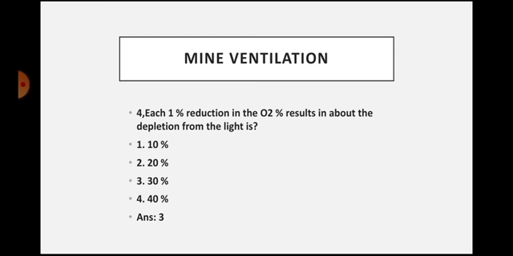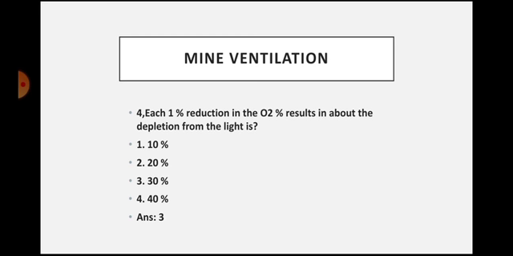We have already discussed why the oxygen percentage is reduced in the mine. Each 1% reduction in oxygen results in about 30% depletion of the light. If oxygen is reduced by 1% in the mine, then automatically in all the flame safety lamps used there, the light will be diminished by 30%.